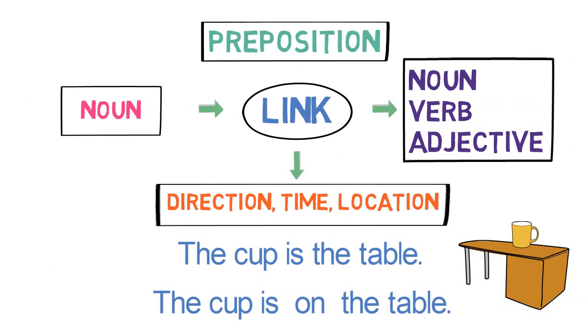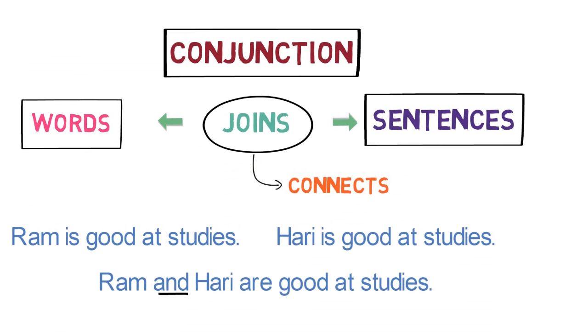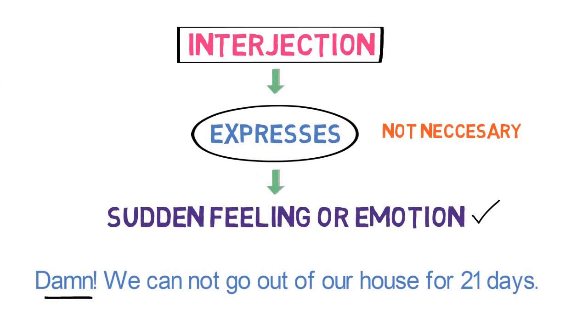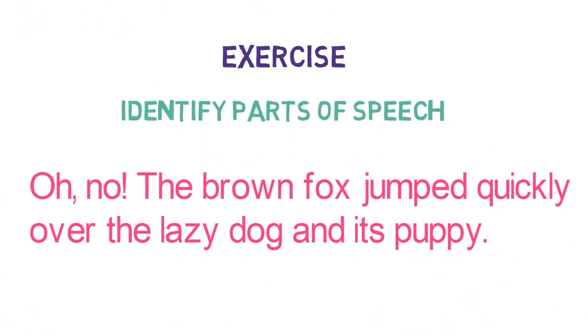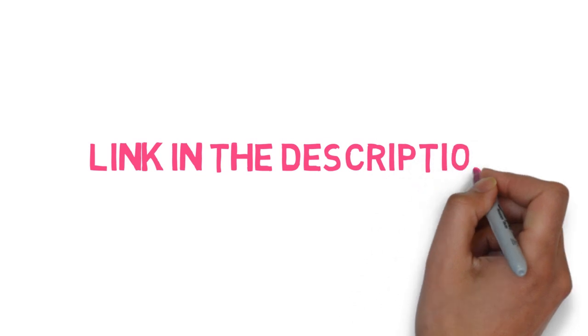Number 6. Preposition. A preposition is a word used to link a noun or a pronoun with other words in the sentence. Number 7. Conjunction. A conjunction is a word used to join words or sentences. And number 8. Interjection. An interjection is a word which expresses sudden feeling or emotion of a person. Finally, I gave you an exercise to practice. To watch the entire video, I have given the link in the description.